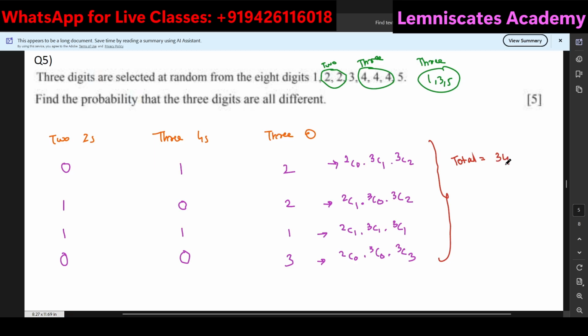Now, out of how many total possibilities? Remember, we are doing combinations because the order of choosing these 3 digits does not matter. And because we have a total of 8 digits from which we are trying to form a 3-digit number, we can say 8C3 is the total possibilities.